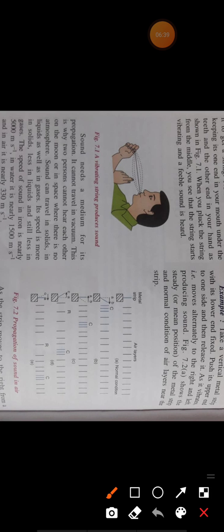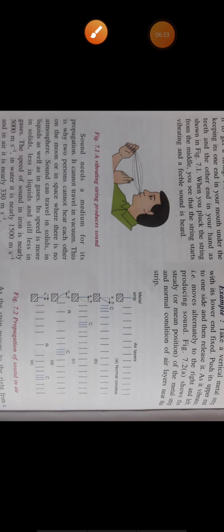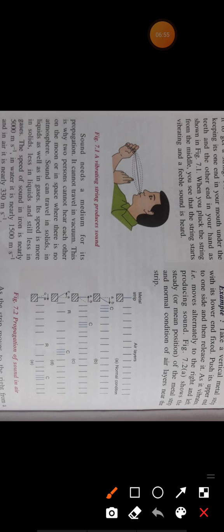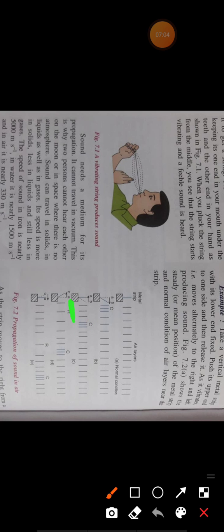Now when you strike this strip in the forward direction, it will stretch in the forward direction, and again it will come back to its original position from position B to position A. In this situation, you can see this compression region will go in the forward direction, but the air molecules nearer this strip will come back to their original position, due to the elasticity property.